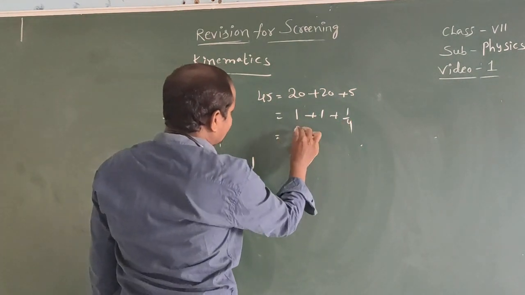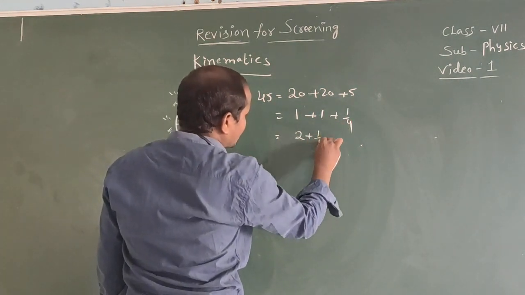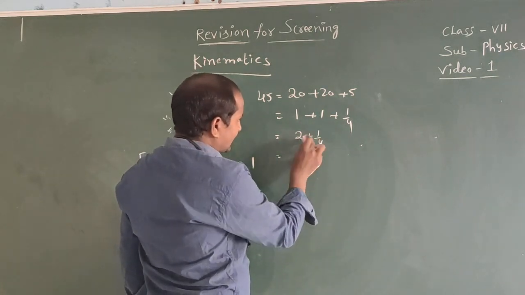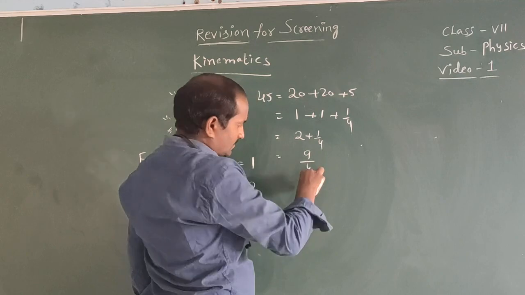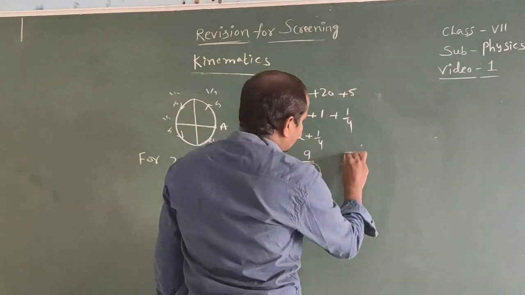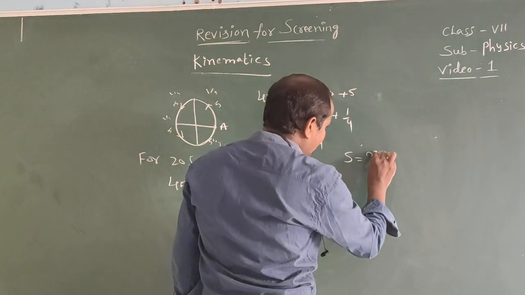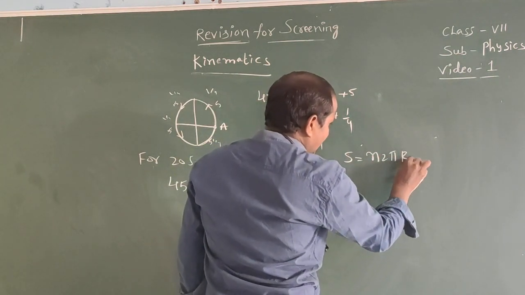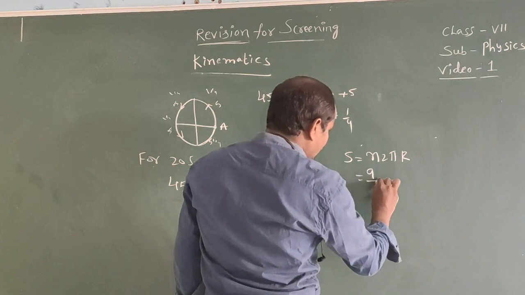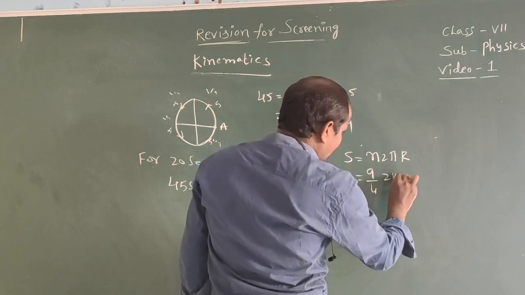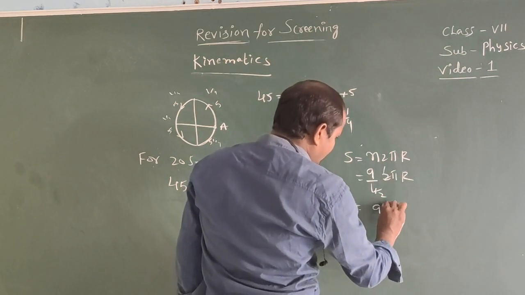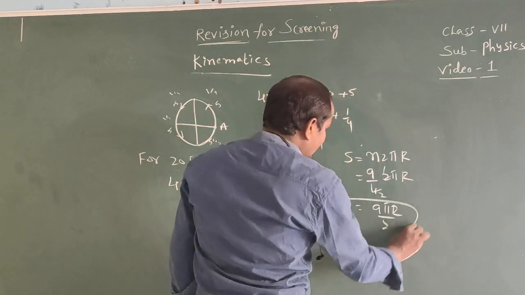So here 1 plus 1, 2 plus 1 by 4. That equal to how much here? 8 plus 1, 9 by 4. So here distance equal to n into 2 pi r. That equal to n means 9 by 4, 9 by 4 into 2 pi r. Once here 2, that equal to 9 pi r by 2 is the distance.